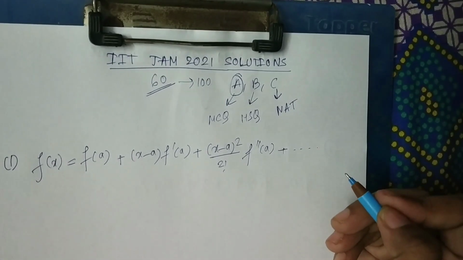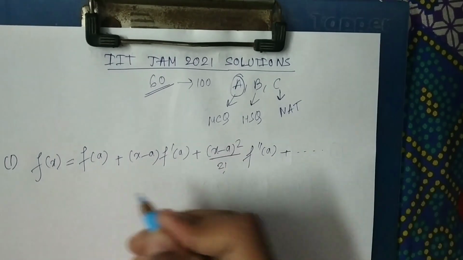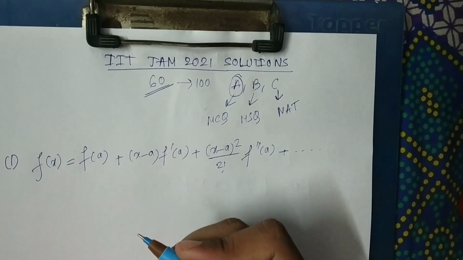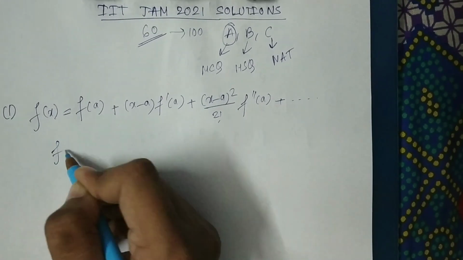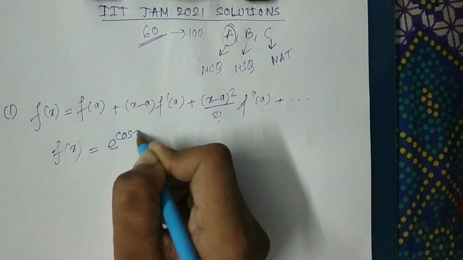Here in the question it is given that the Taylor series is expanded about x is equals to 0. So we have to expand it about x equals to 0. So f(x) is given e to the power cos x.